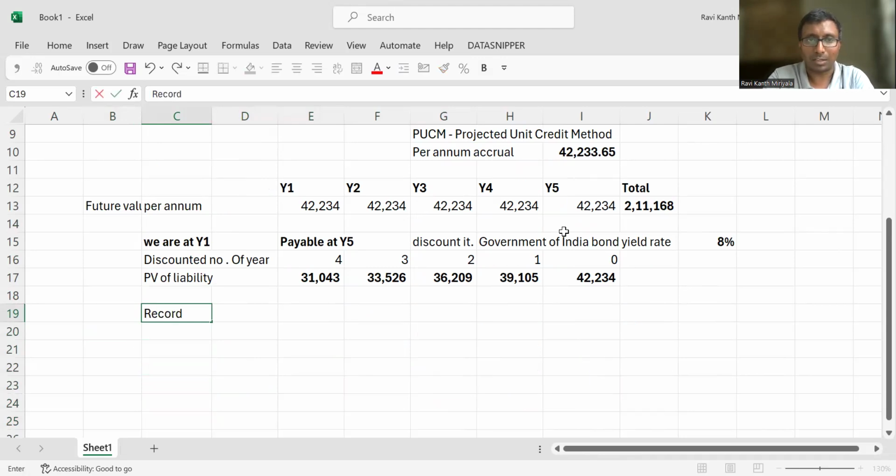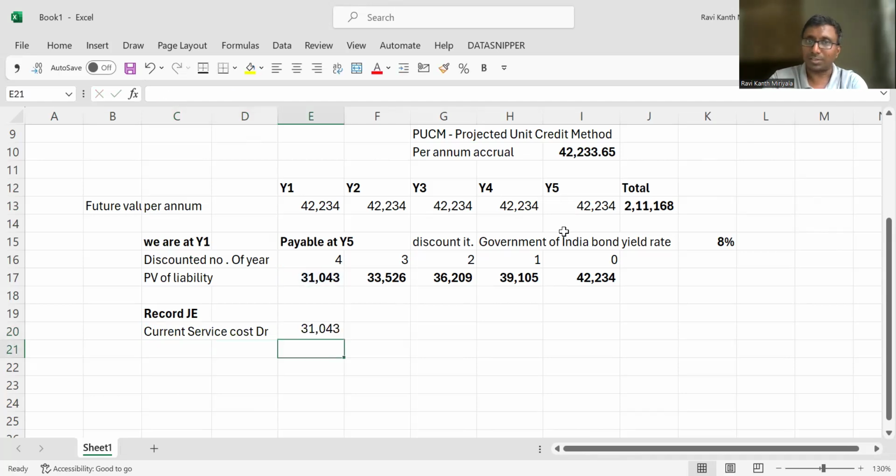So then what are we supposed to do? You are supposed to record the following journal entry. What are you supposed to record at the end of Y1, at the end of the first year? 31,043, isn't it? We are accruing for the current year services of employees. Do you agree? So that's why we will write it as current service cost, current service cost account debit.